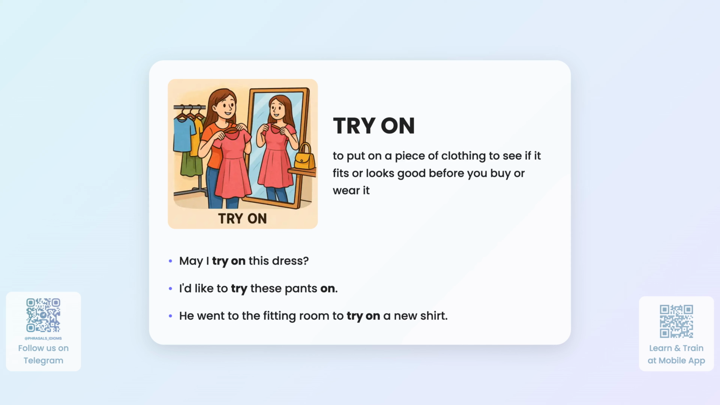Phrasal verb, try on. Definition: to put on a piece of clothing to see if it fits or looks good before you buy or wear it. Examples: May I try on this dress? I'd like to try these pants on. He went to the fitting room to try on a new shirt.